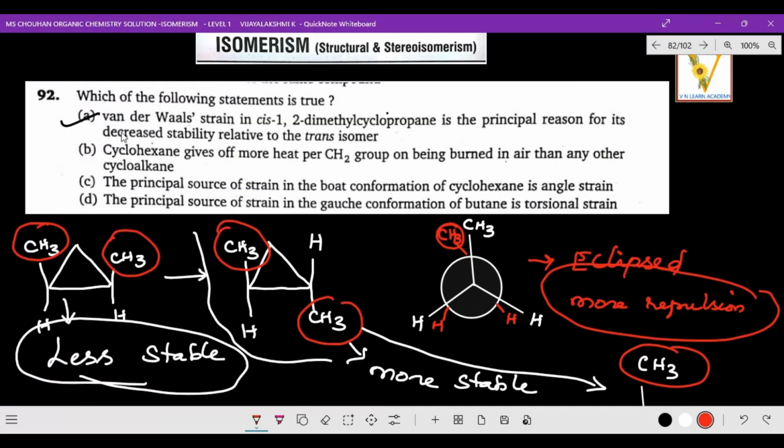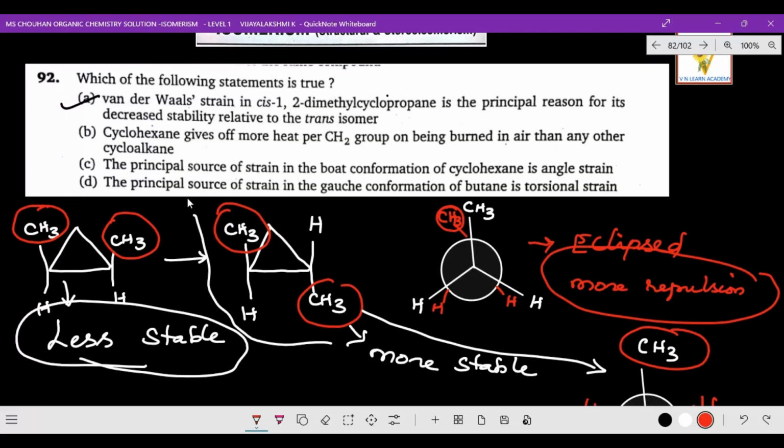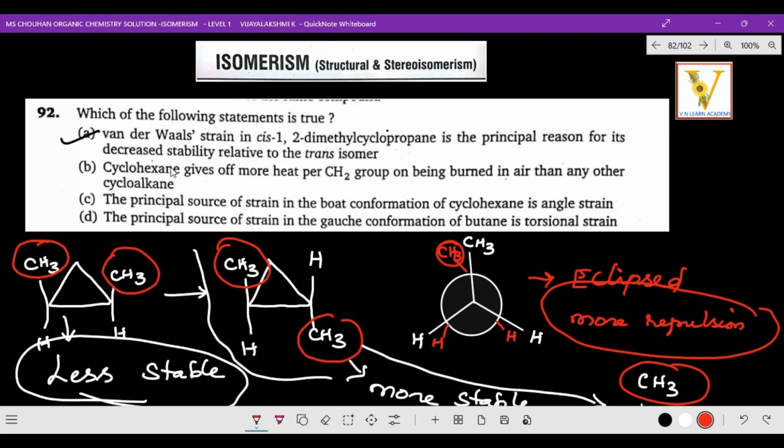Now the second statement: cyclohexane gives off more heat per CH2 group on being burnt in air than any other cycloalkane. This statement is wrong. Why?